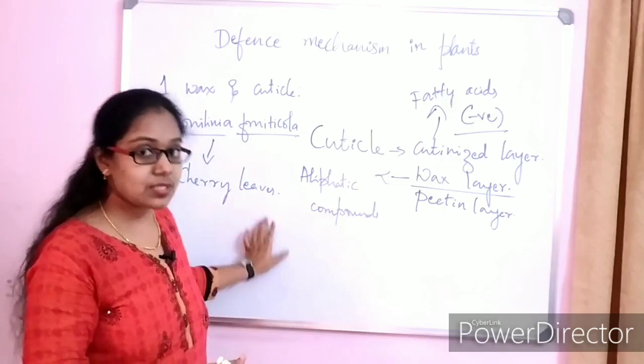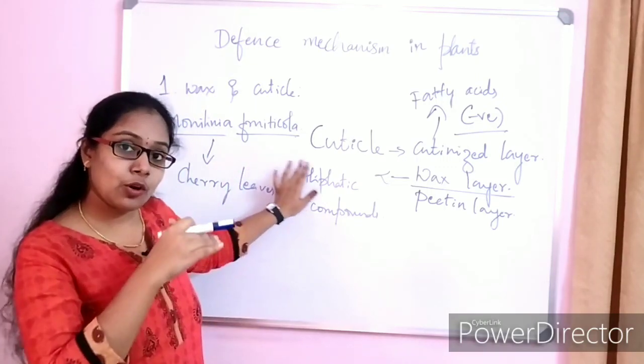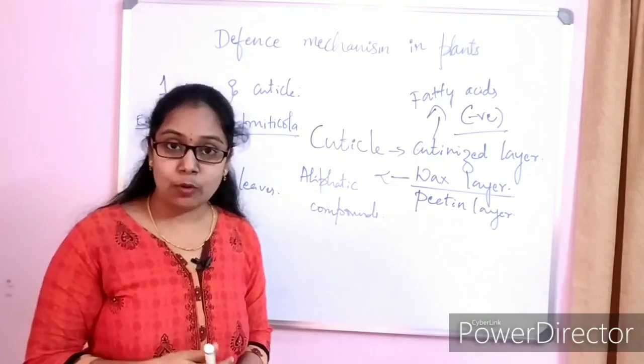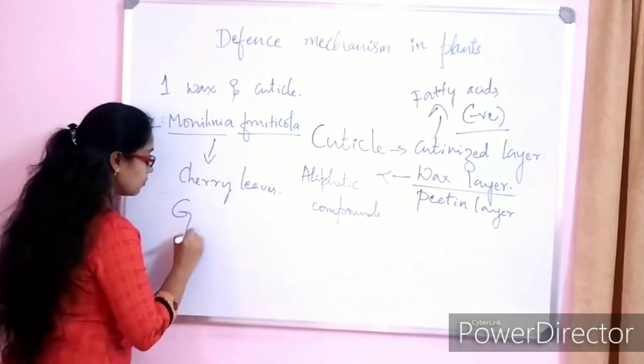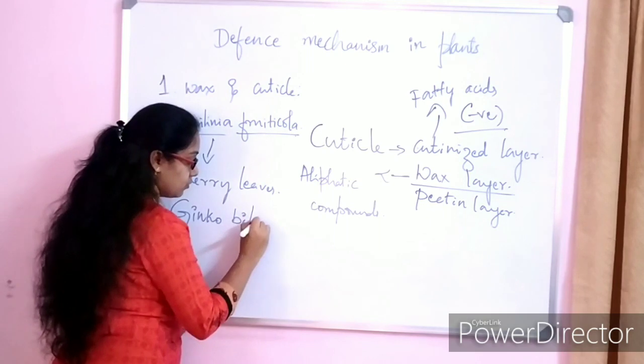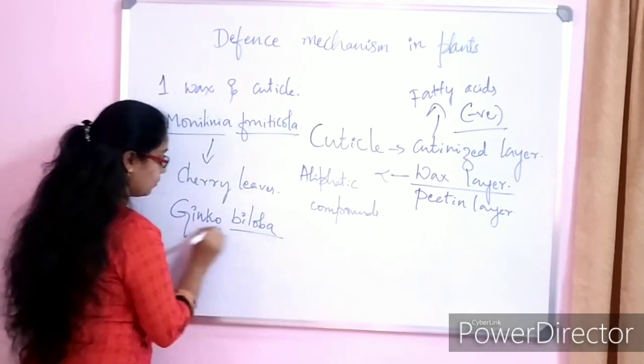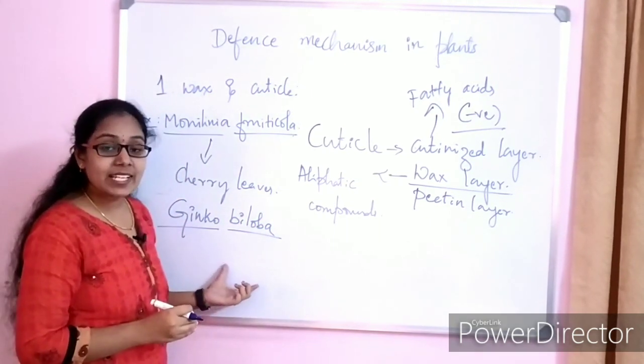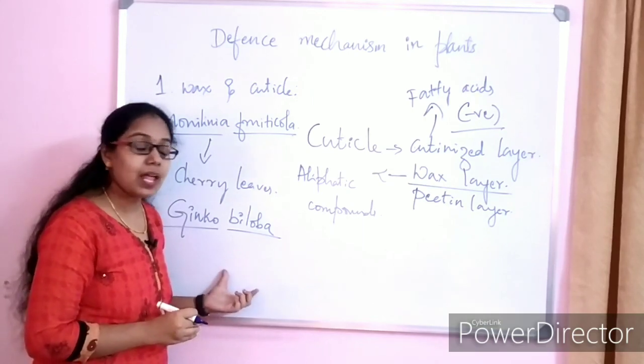But when we introduce the same Monilinia fruticola into the ginkgo biloba plant, they cannot digest the cuticles of these plant leaves.